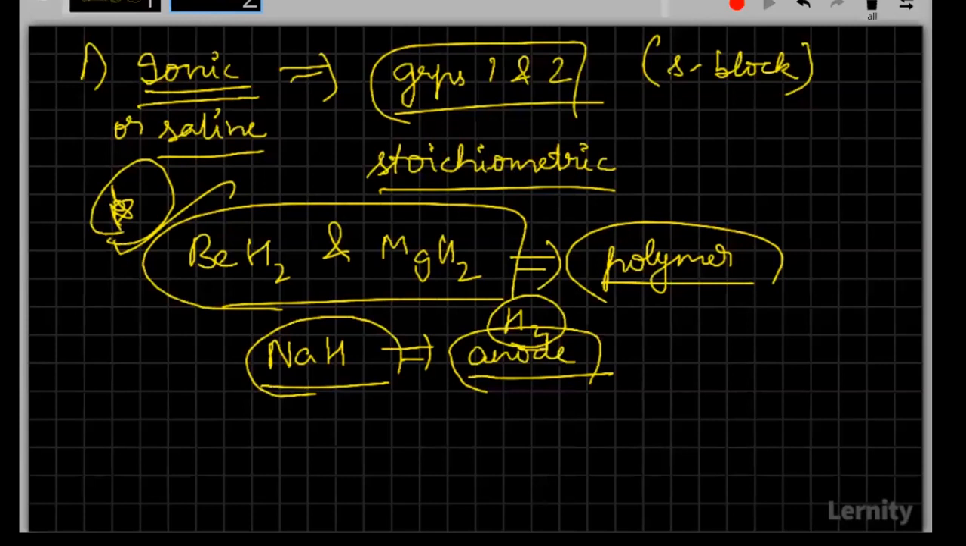Now moving ahead to the covalent hydrides. Covalent hydrides are also known as... the other name for covalent hydrides. You have to remember all the names because they might ask you which among the following is a covalent hydride, or whatever they want you to answer.